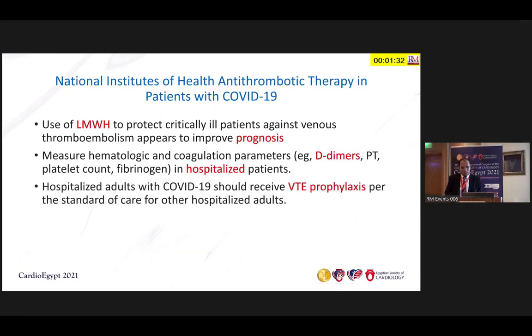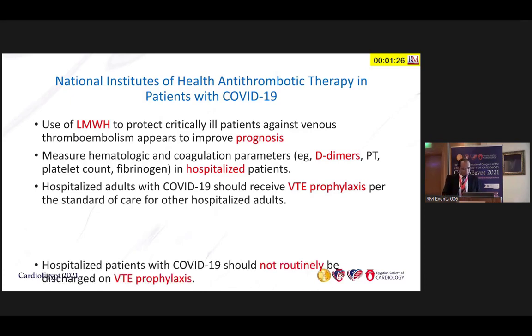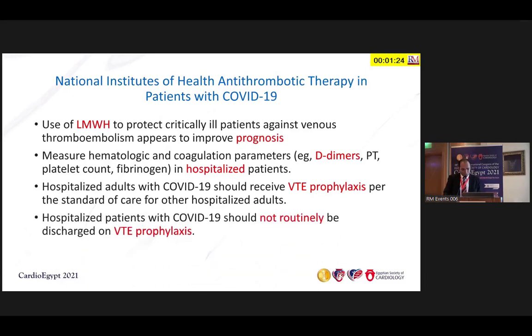Hospitalized adults with COVID should receive venous thromboembolism prophylaxis. It is the standard of care, like for any other hospitalized patients. Hospitalized patients are not routinely discharged on prophylaxis. Not every patient who has COVID is routinely discharged on prophylaxis.